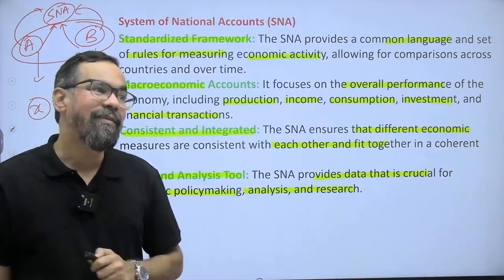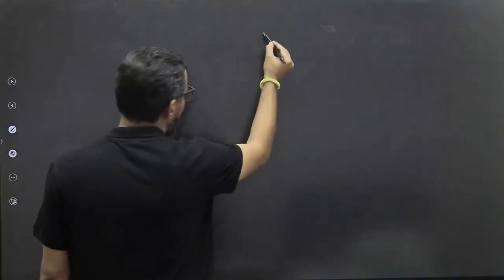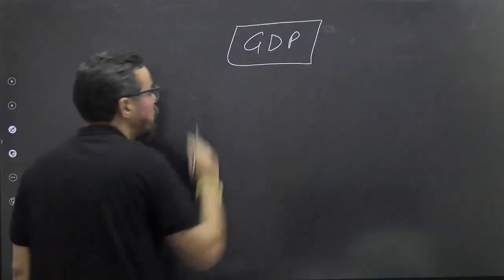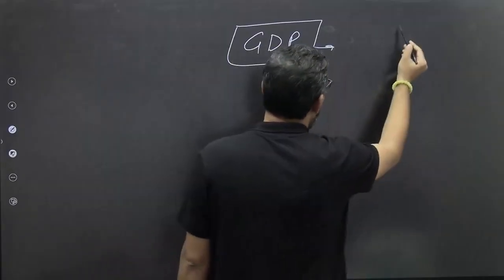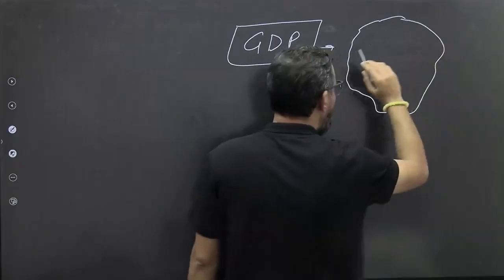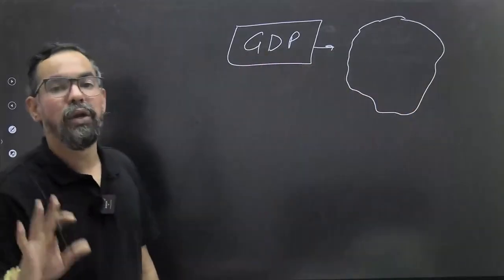Now, while we calculate national income, first we have to calculate the GDP, gross domestic product. GDP is the output of the final goods and services produced within the geographical boundary of an economy during a financial year.